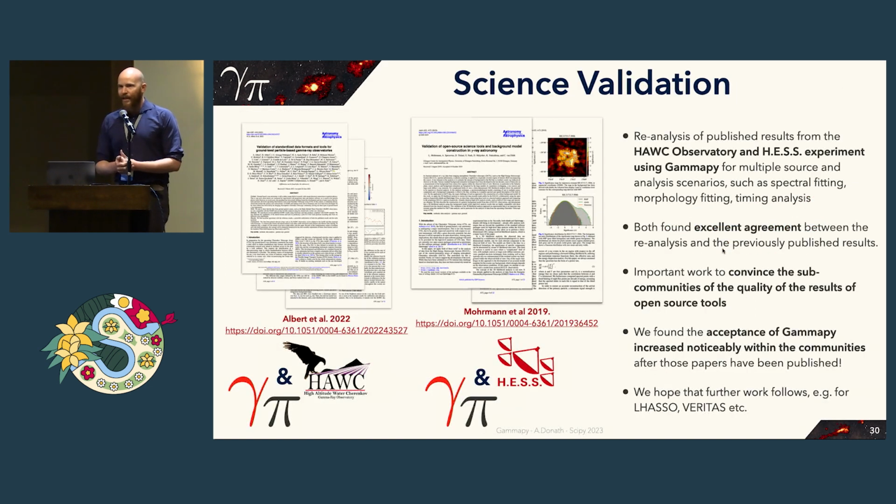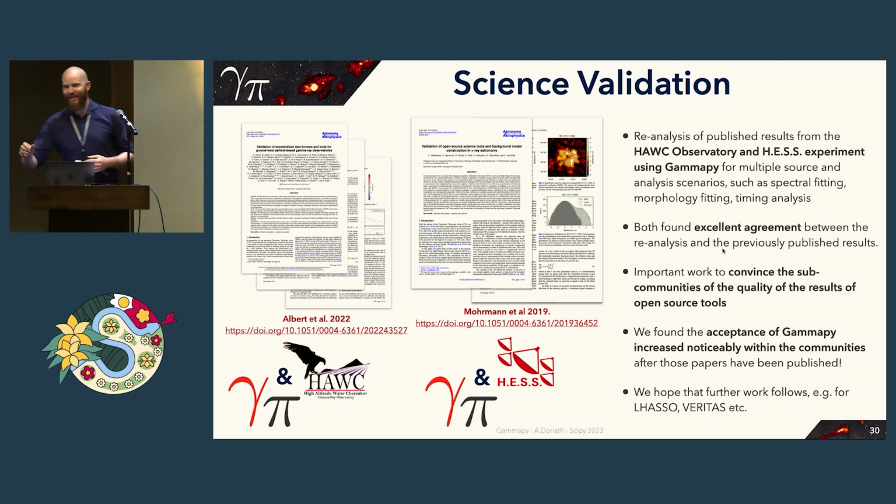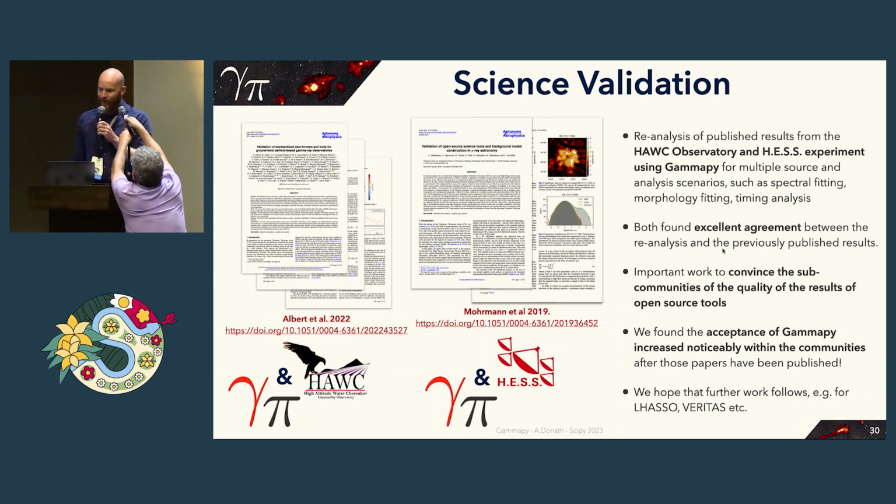There was some work related to science validation of Gammapy. There were two papers reanalyzing published results from the HAWC Observatory and the H.E.S.S. experiment using Gammapy for multiple sources and analysis scenarios. Both found excellent agreement between the reanalysis and the previously published results.